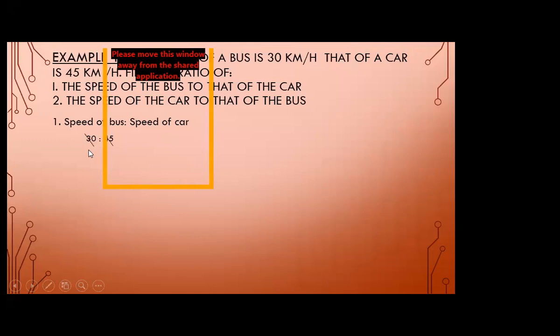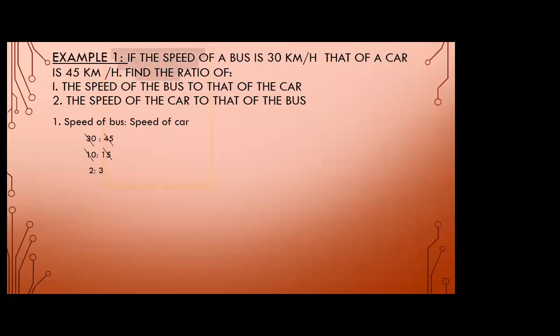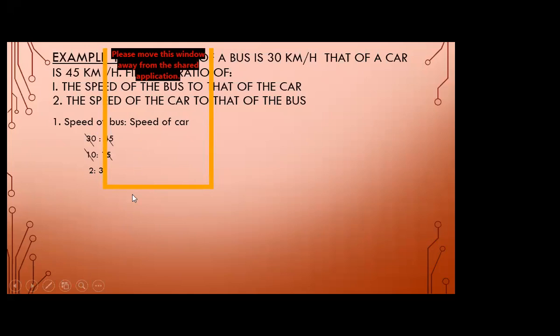Here 3 tens are 30, and 3 15s are 45; 5 twos are 10, and 5 threes are 15. One more point here: whenever you get the ratio, just express it as simply as possible. Now, can you further cancel out this 2 ratio 3? No, so this is our answer. Here 2 is the speed of the bus, and here 3 is the speed of the car.